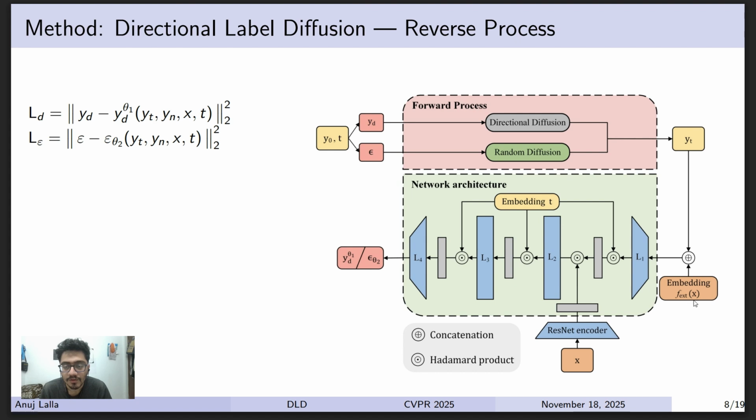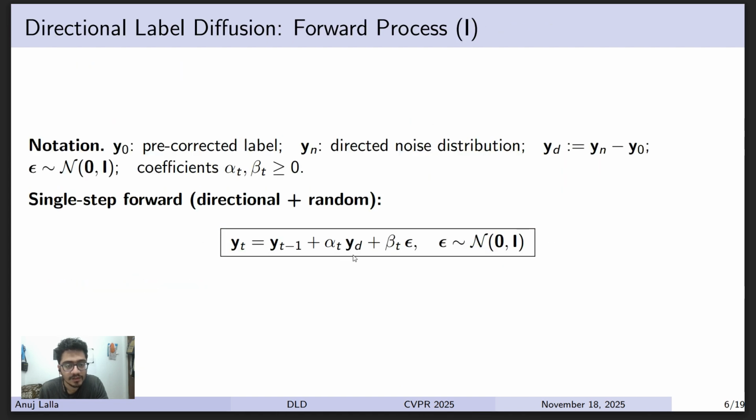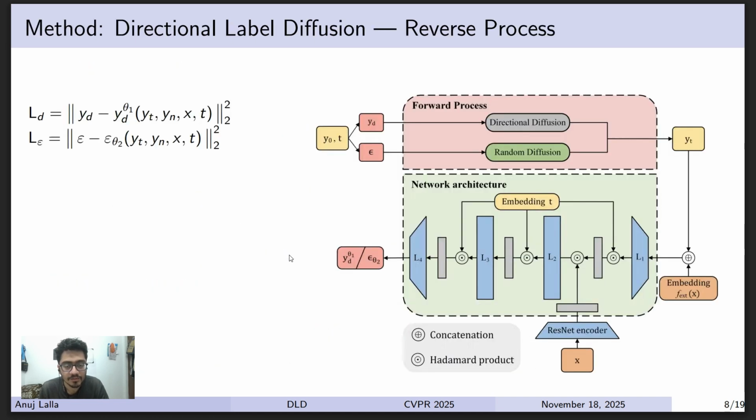And we also consider the embedding for t, and this is the conditioning from the image that we were talking about, and we estimate yd theta 1 and epsilon theta 2. yd theta 1 is predicted, this is the loss function for predicting yd theta 1, and this is the loss function for epsilon theta 2. Why it is predicted in reverse diffusion can be understood this way: once we have yd and epsilon, we can subtract it from yt and go to yt minus 1. So this was for the reverse diffusion process.